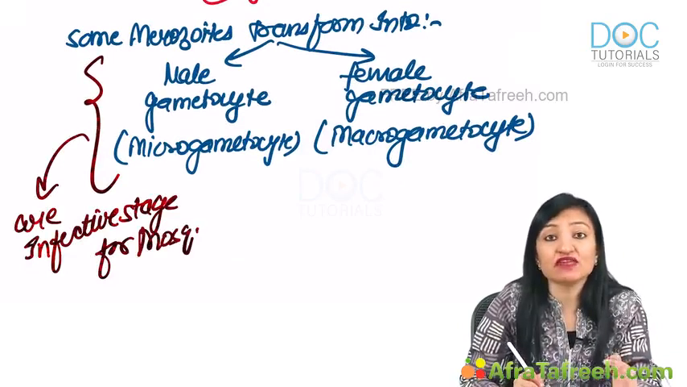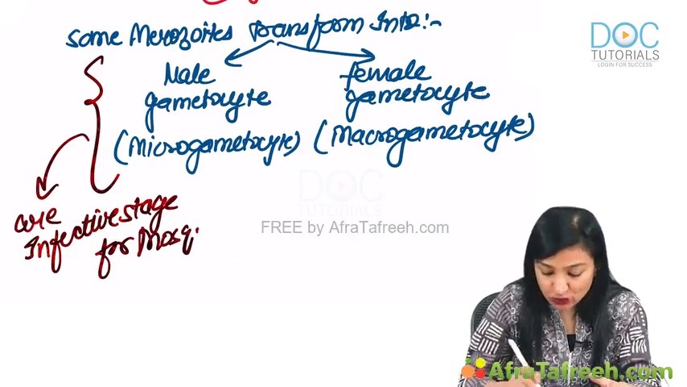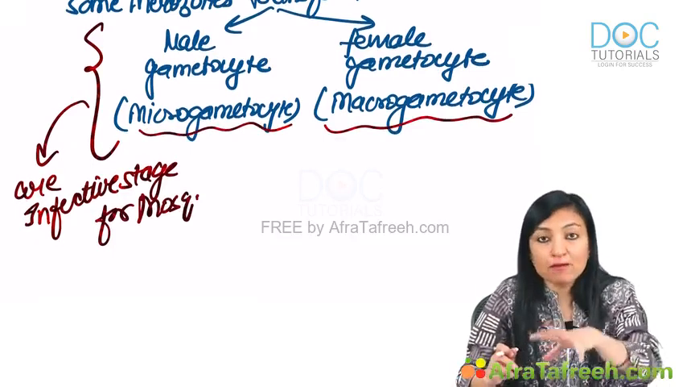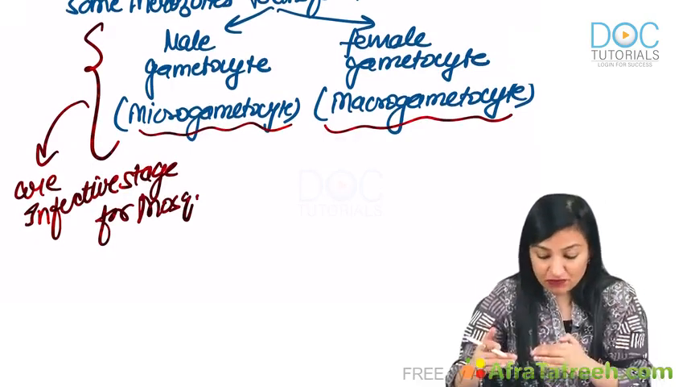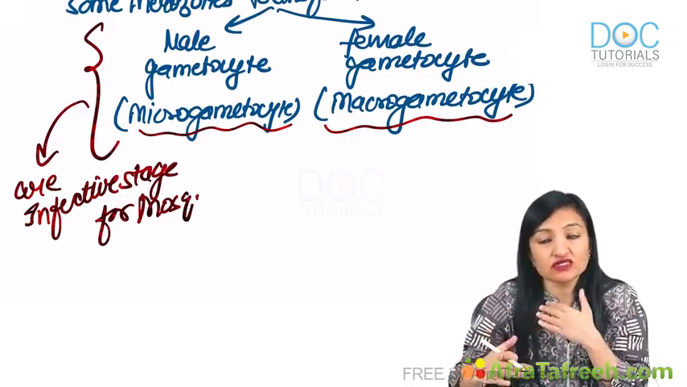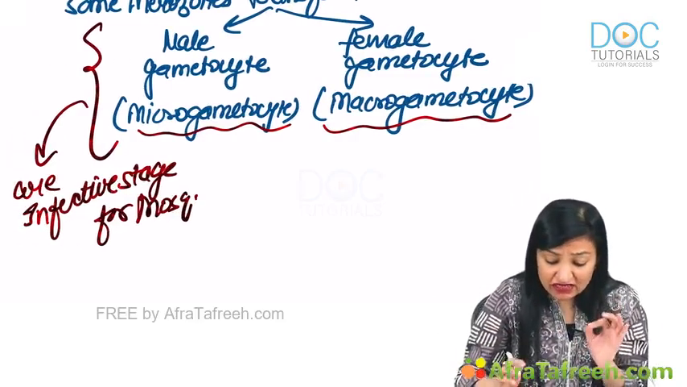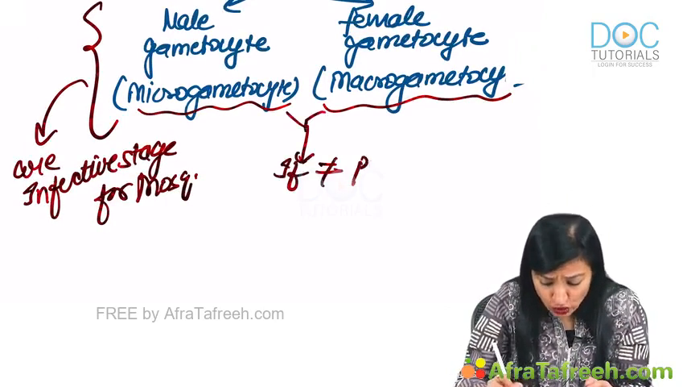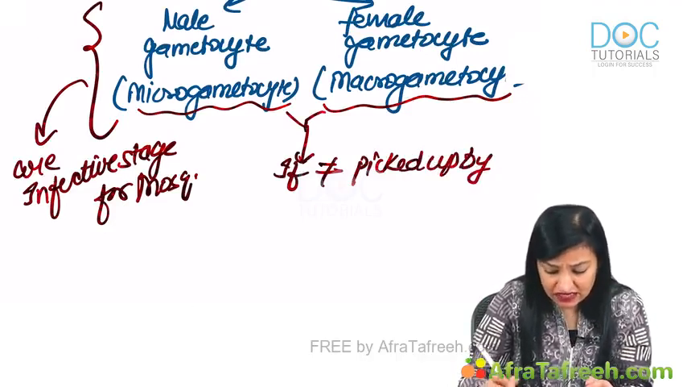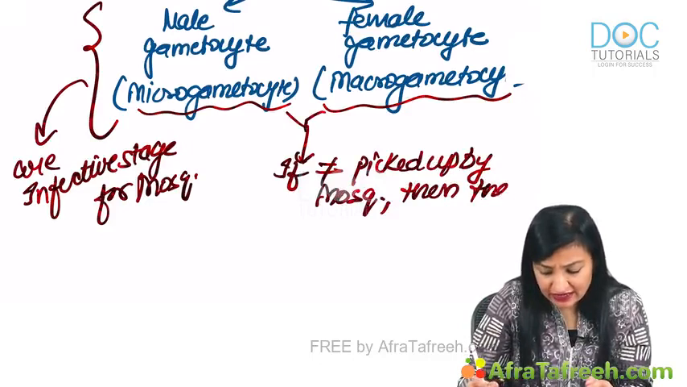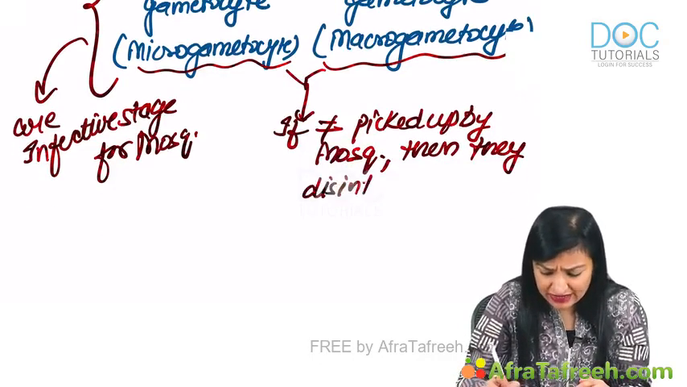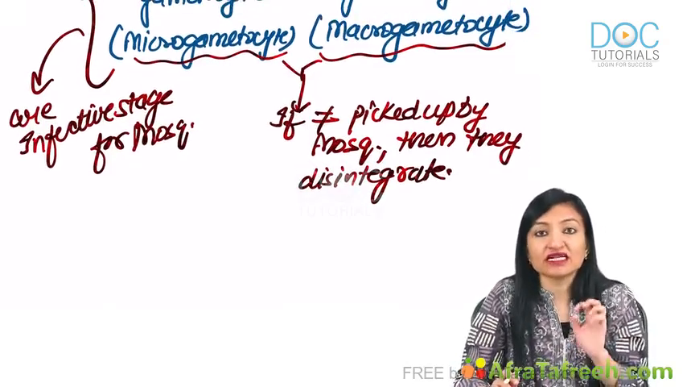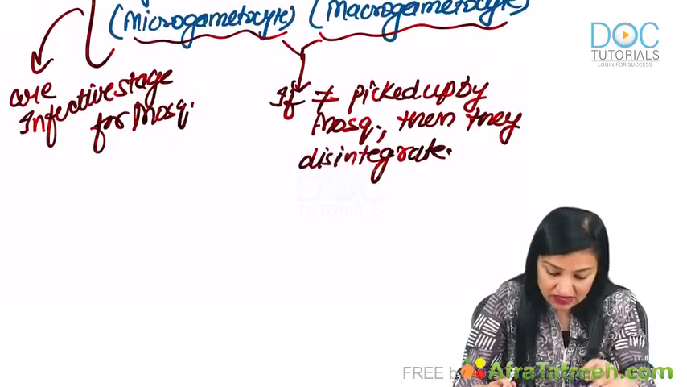At this point of time, if a female anopheles bites this particular infected individual in whose blood these forms are present, micro and macro gametocyte, this mosquito will pick them up, and then these gametocytes are going to undergo certain changes in the mosquito. If these are not picked up by the mosquito, then they disintegrate in a few days. Now let us see, if they are picked up by the mosquito, what will be their fate in the mosquito.